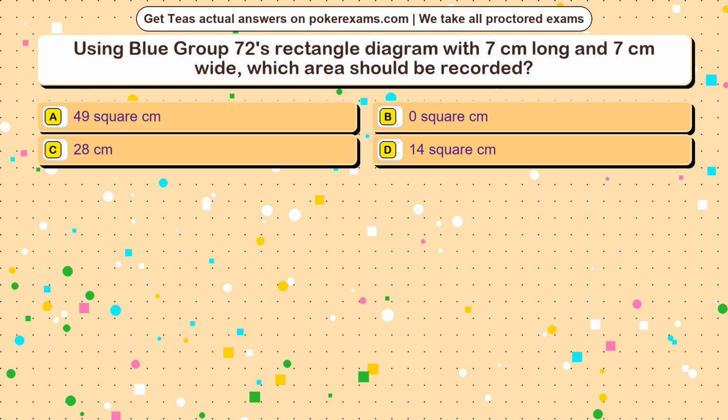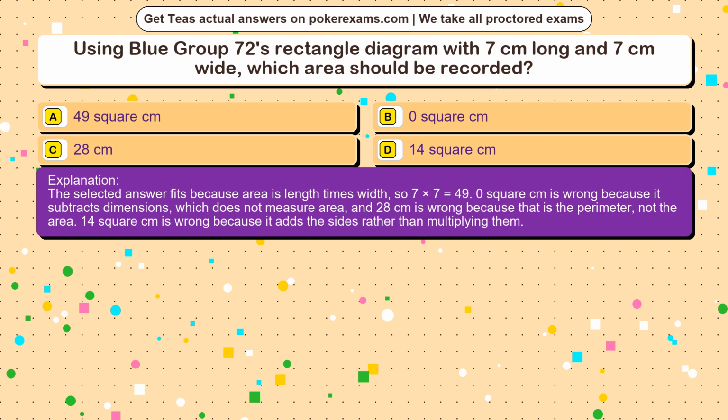The correct answer is option. The selected answer fits because area is length times width, so 7 times 7 equals 49. 0 square cm is wrong because it subtracts dimensions, which does not measure area, and 28 centimeters is wrong because that is the perimeter, not the area. 14 square cm is wrong because it adds the sides rather than multiplying them.